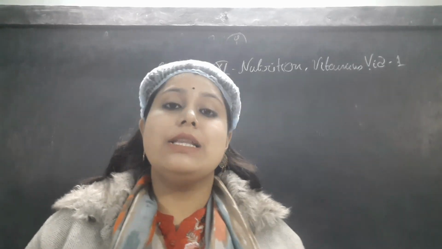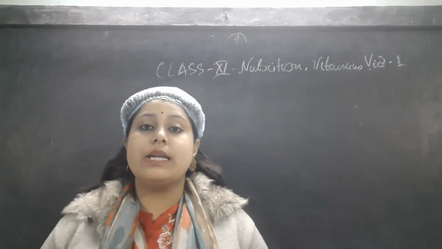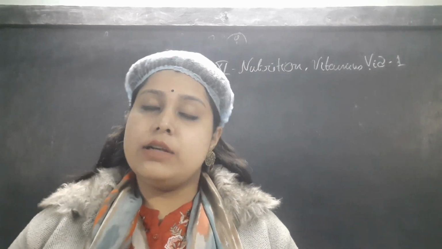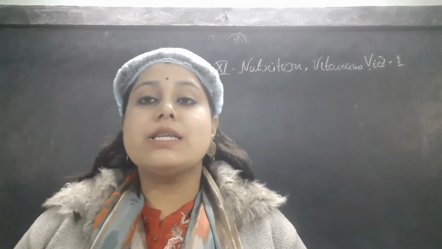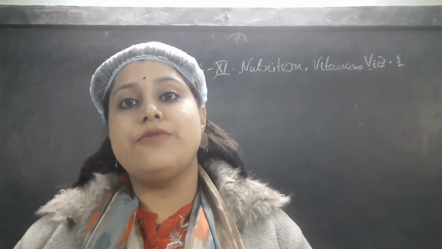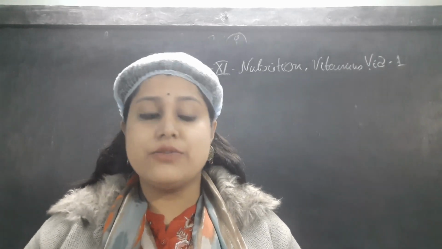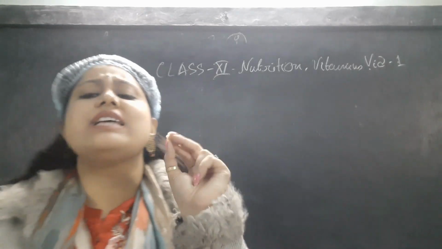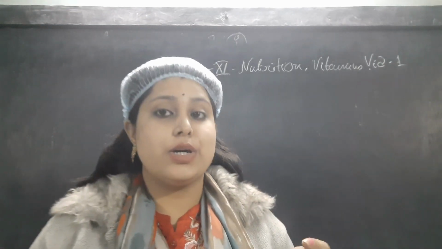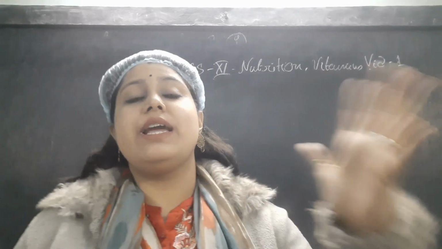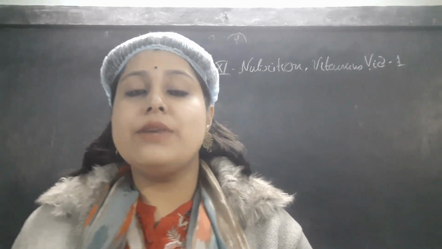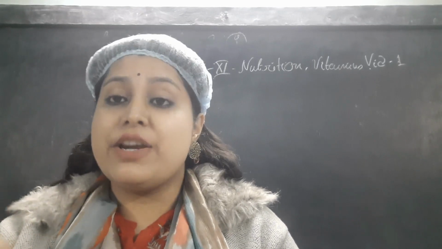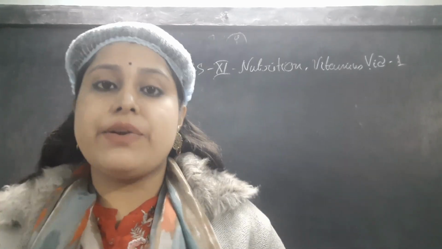Basically vitamins are protein in nature, and they are distributed all over our body from various kinds of food like carbohydrate, protein, fat. We can get vitamins from everywhere, and we require them in a very small amount to nourish us. Sometimes it is in microgram, sometimes milligram, gram.